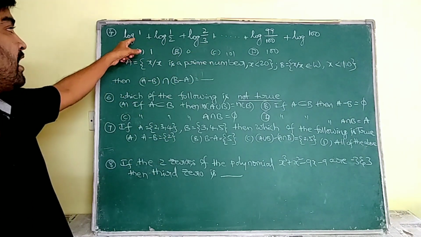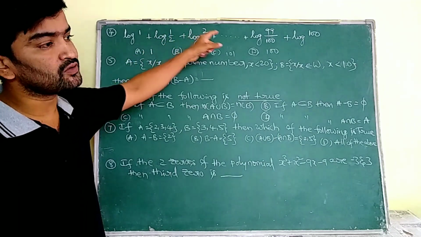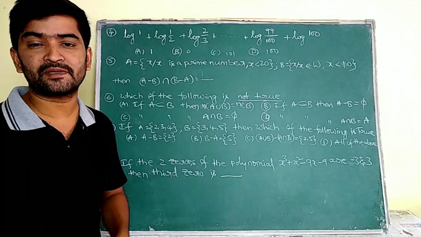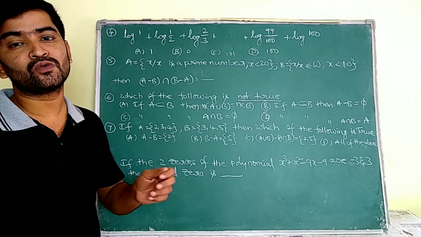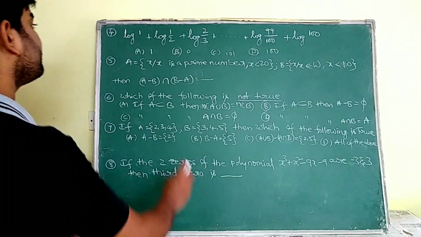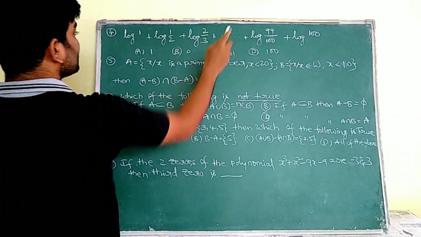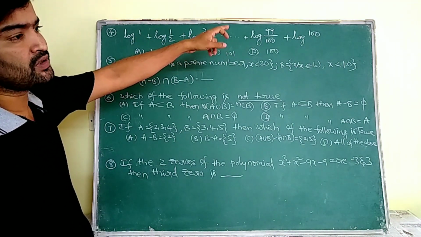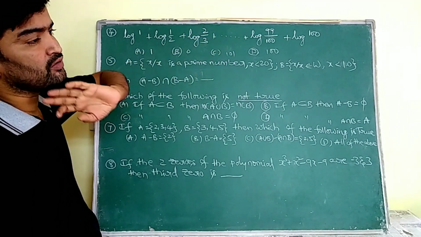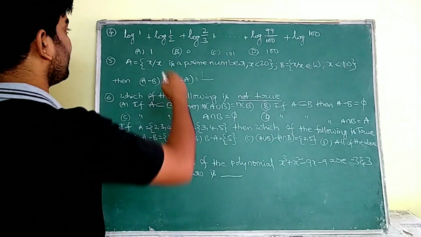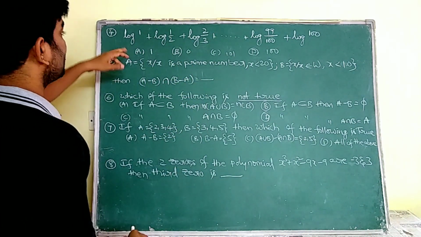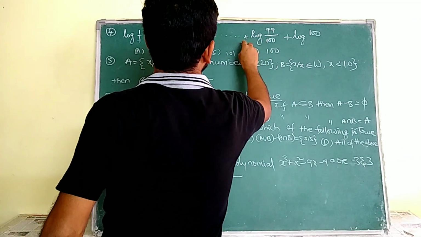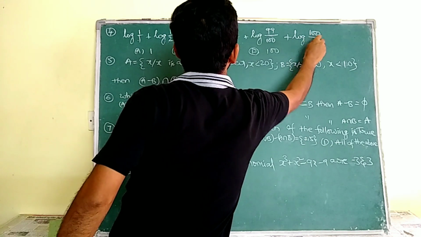See, log a plus log b plus log c plus so on. We know that log a plus log b plus log c plus so on is going to be expressed as log of a into b into c into so on. So if I am going to multiply all these values, log of 1 into 1 by 2 into 2 by 3 into so on, 99 by 100 into 100 we are going to get. Okay, while cancelling all the values, here this 1 and 1 cancels, 2 and 2 cancels, 3 and 3 cancels, and this 99, 99, 100 and 100 are going to be cancelled.